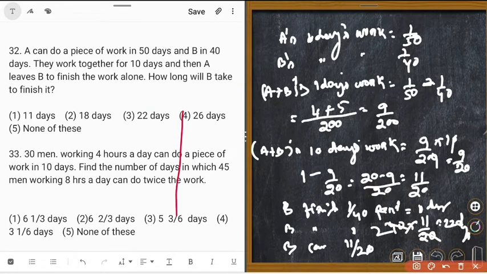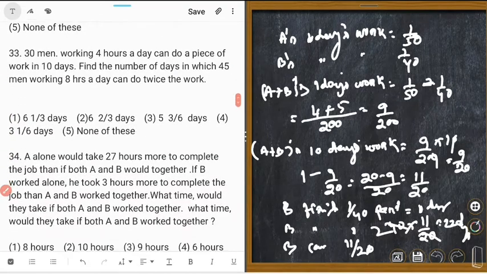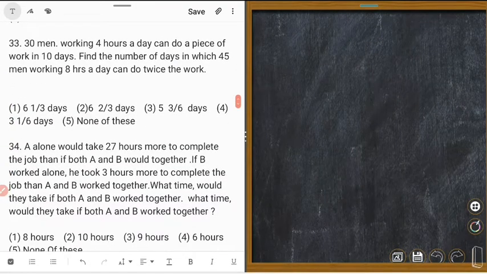Next one, tell me, question 33. 30 men working 4 hours a day can do a piece of work in 10 days. Find the number of days in which 45 men working 8 hours a day can do twice the work. Okay, twice the work.